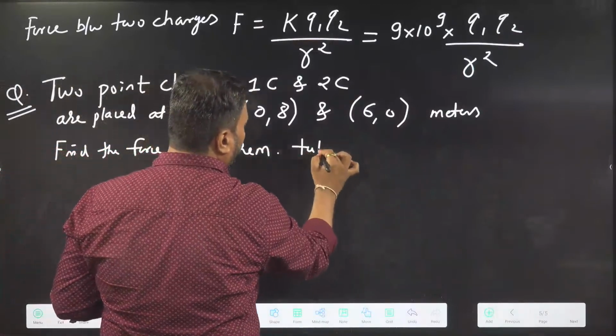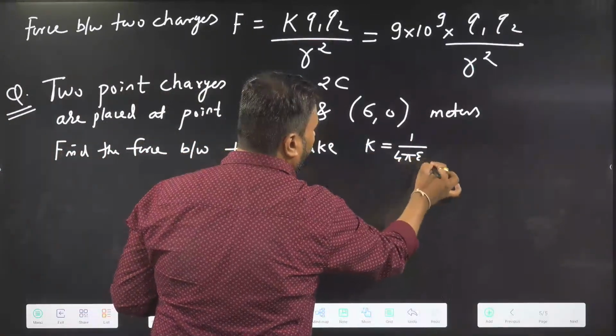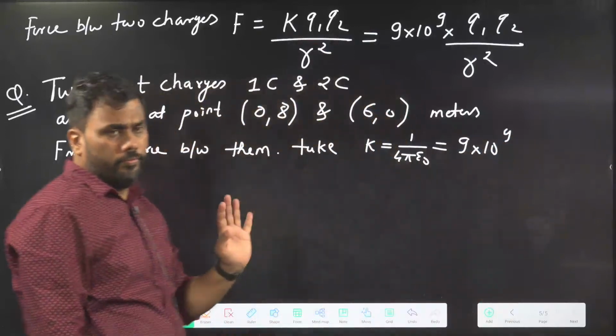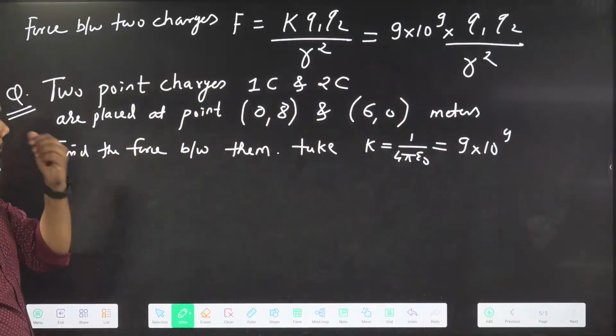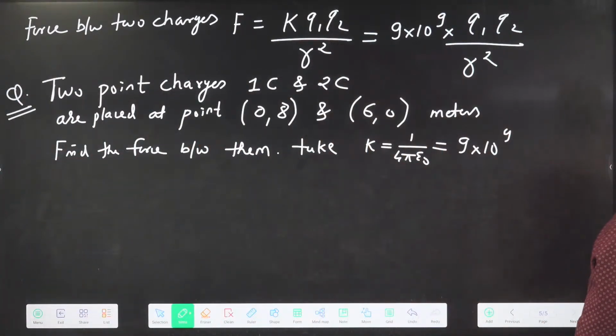It is given in the question that K, which is 1 by 4 pi epsilon naught, is 9 into 10 to the power 9. The value of K is also given to you. So try to find the force between these two charges.